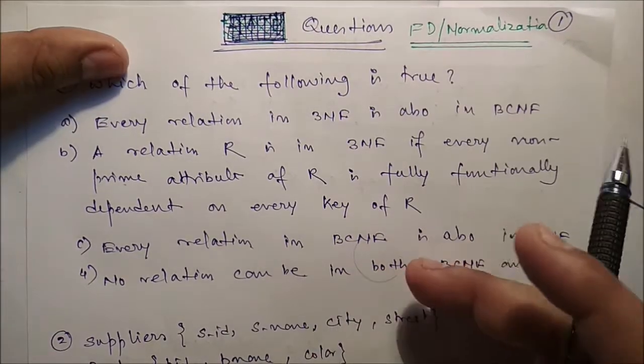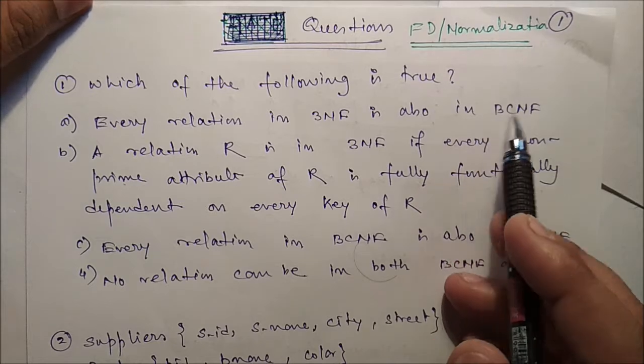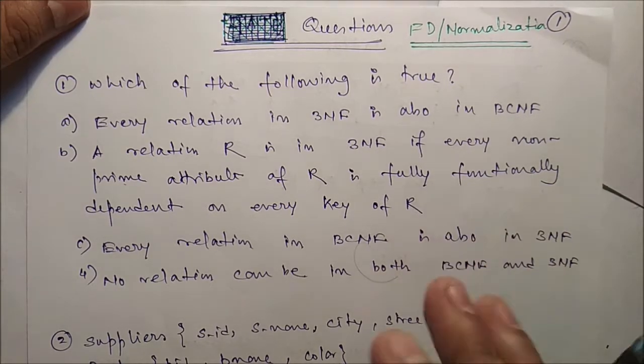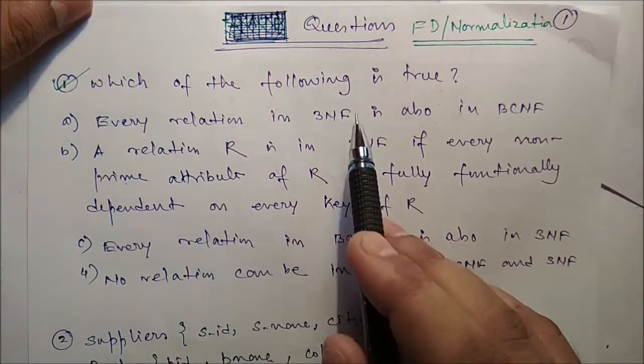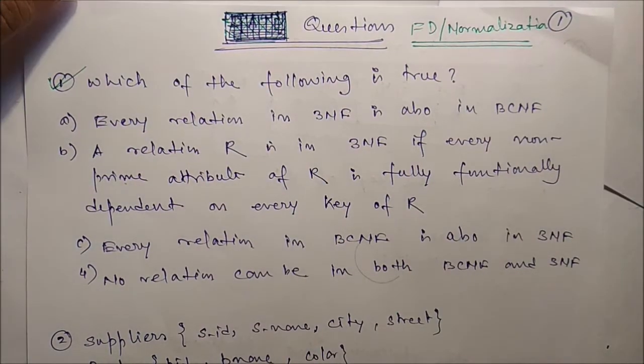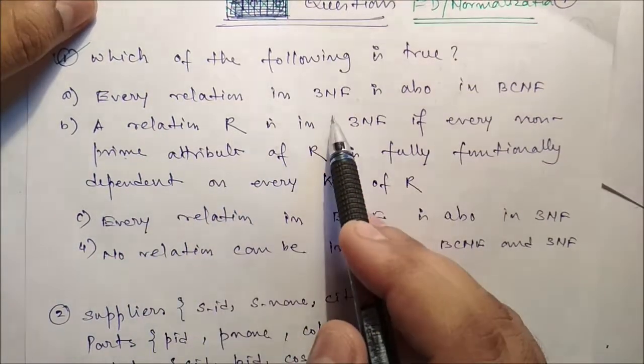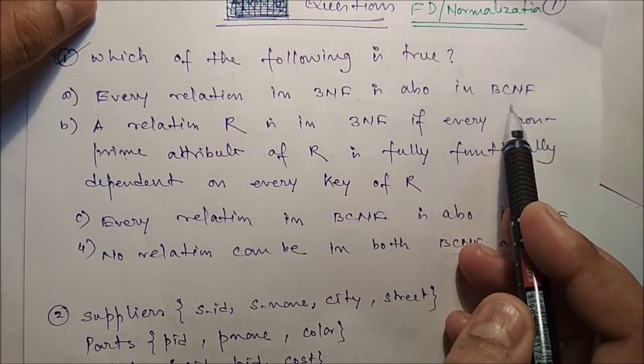We'll talk about short question answer on functional dependency and normalization, and we will do it very quickly. Now, first question: which of the following is true? Okay, so four options are there. Every relation in 3NF is also in BCNF.